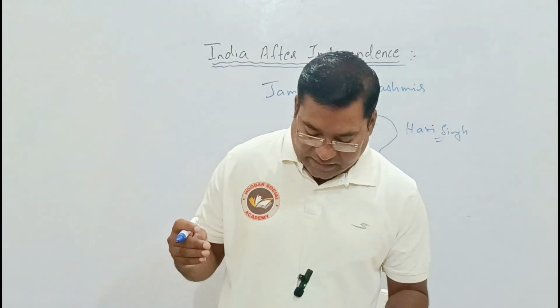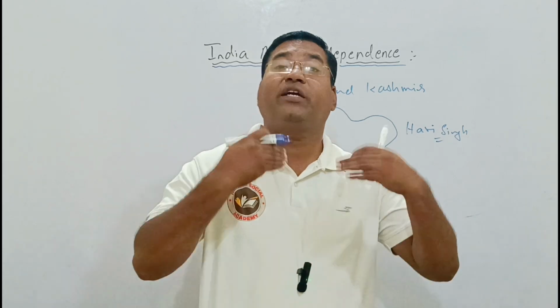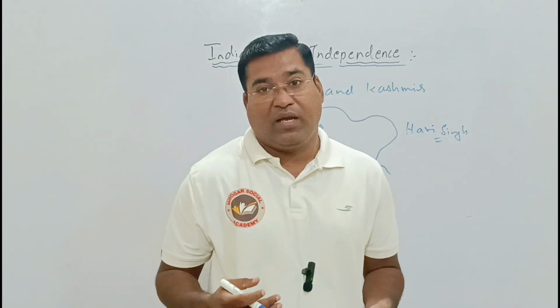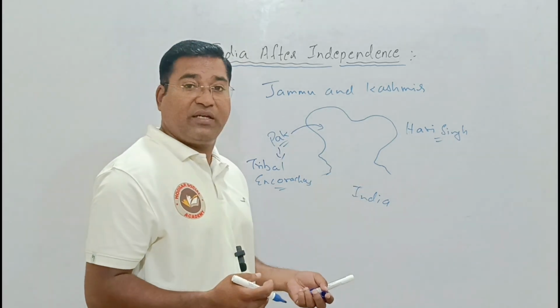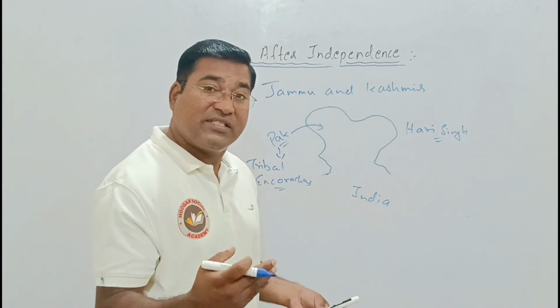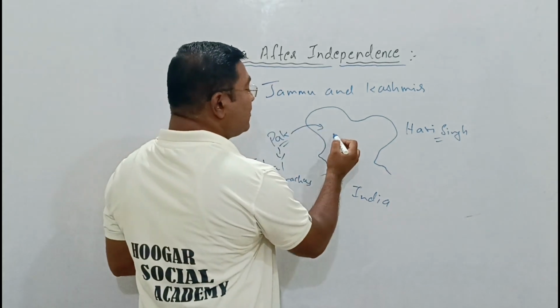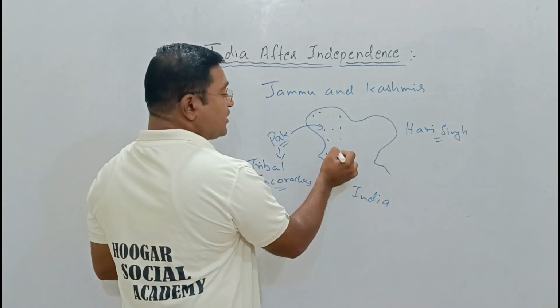During that time, the National Conference under the leadership of Sheikh Abdullah also expressed that they wanted to be a part of India. But the proposal given by the Home Minister to Hari Singh of Jammu and Kashmir got a delayed decision, and that decision came only when Pakistan entered Jammu and Kashmir and started occupying the small villages.